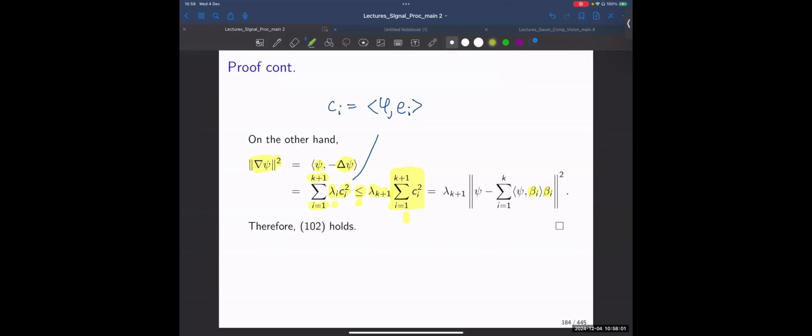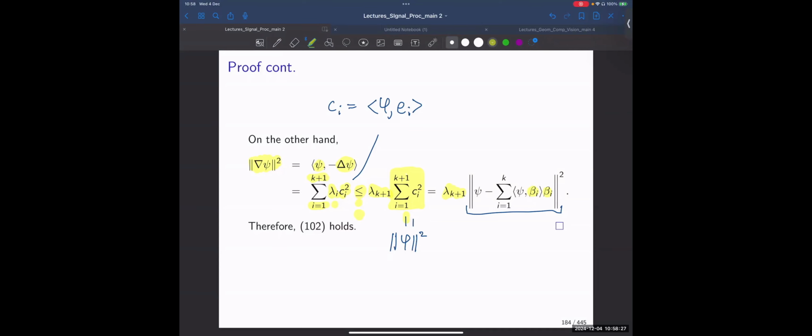Remember, this was equal to the energy of my signal, which was the definition of the error. So now what I need to do is divide both sides by lambda k plus one, and indeed, with this inequality, get the second part.